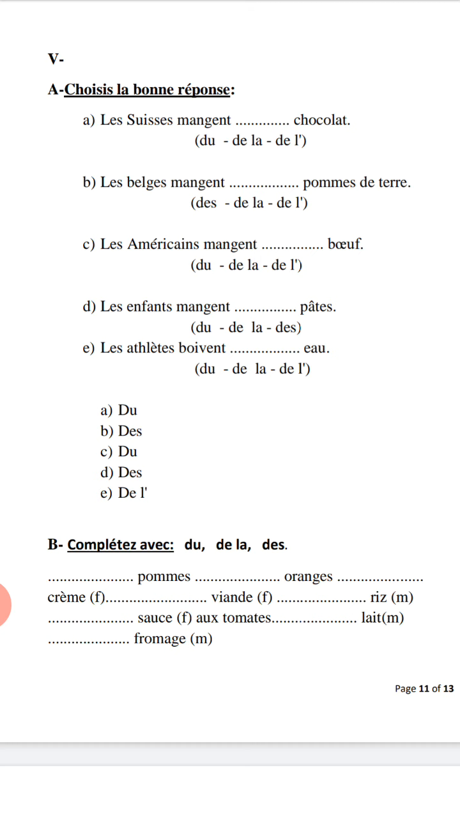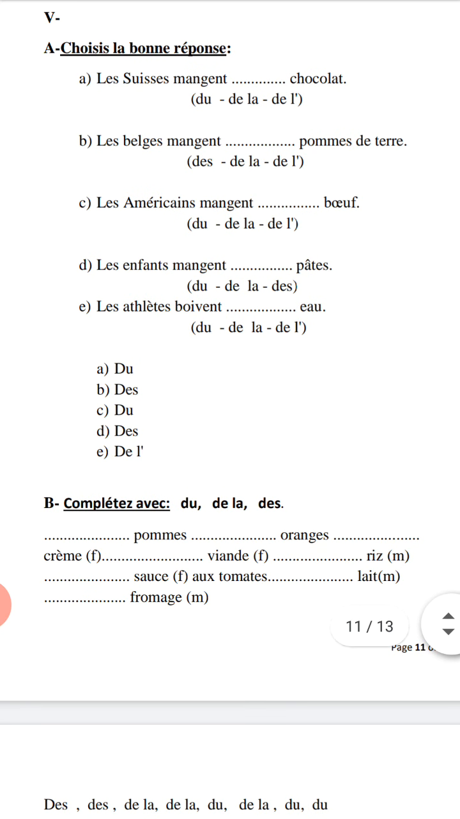Lait, milk. You have M. M, it means masculin singulier. Fromage, cheese. You have M also. M. So I wanted to use before M as masculin singulier. So pomme, did you write it? I hope. So before pomme, pomme pluriel, it will be des. You can check your answers now. At the end of the screen, you can find the answers now.